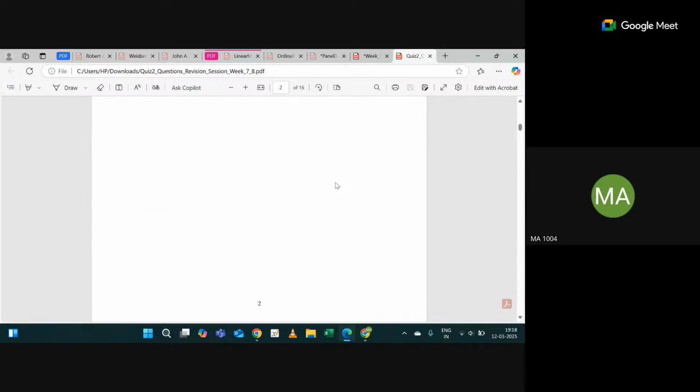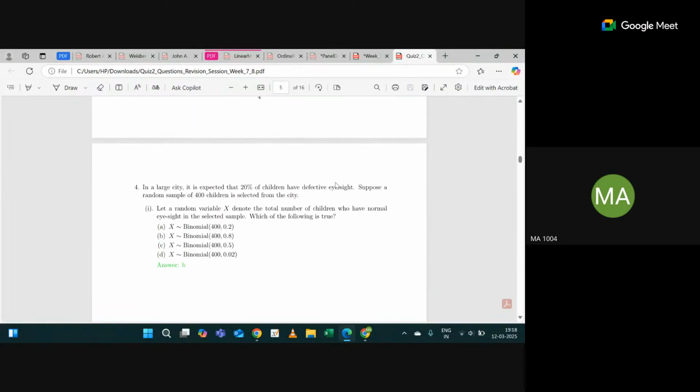So actually we are done with the major concepts of weeks 7 and 8. Let me show you something. This is a very simple thing. Just read this question and tell me. Anyway, the answer is visible to you. Can you tell me why B is correct?